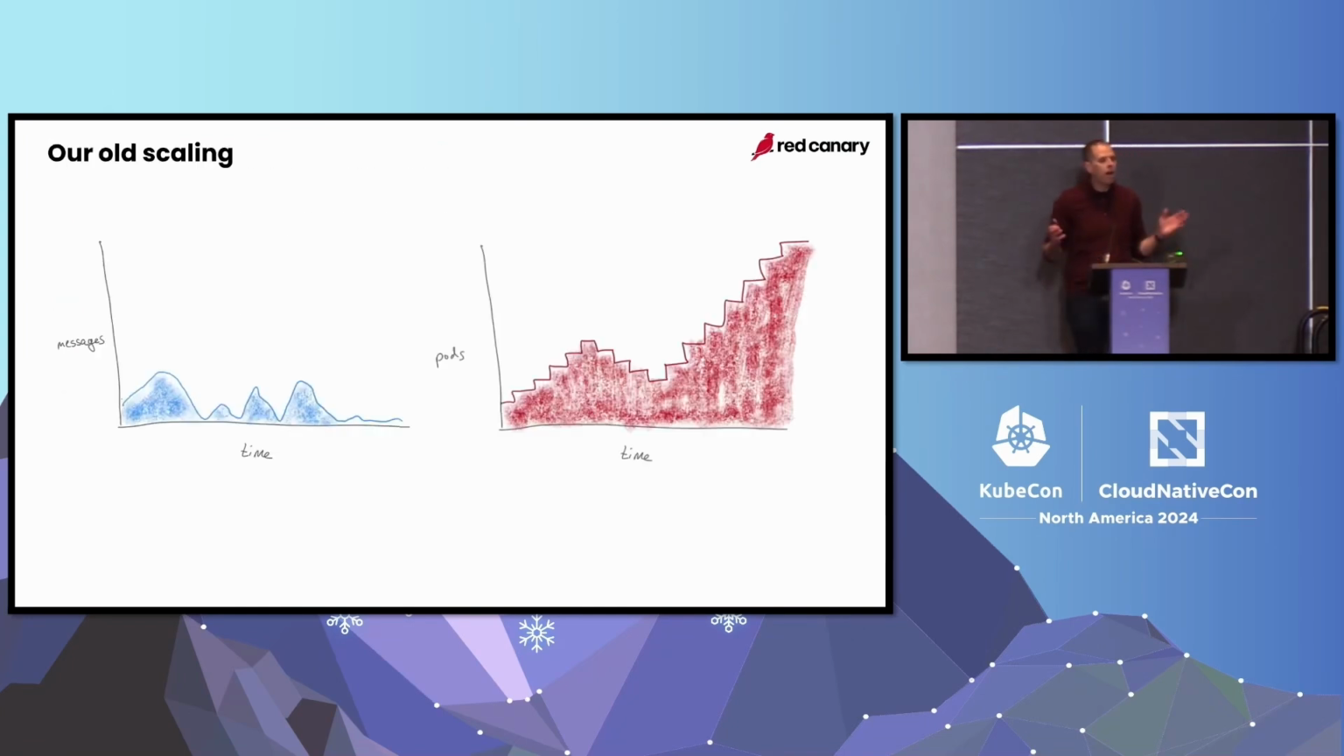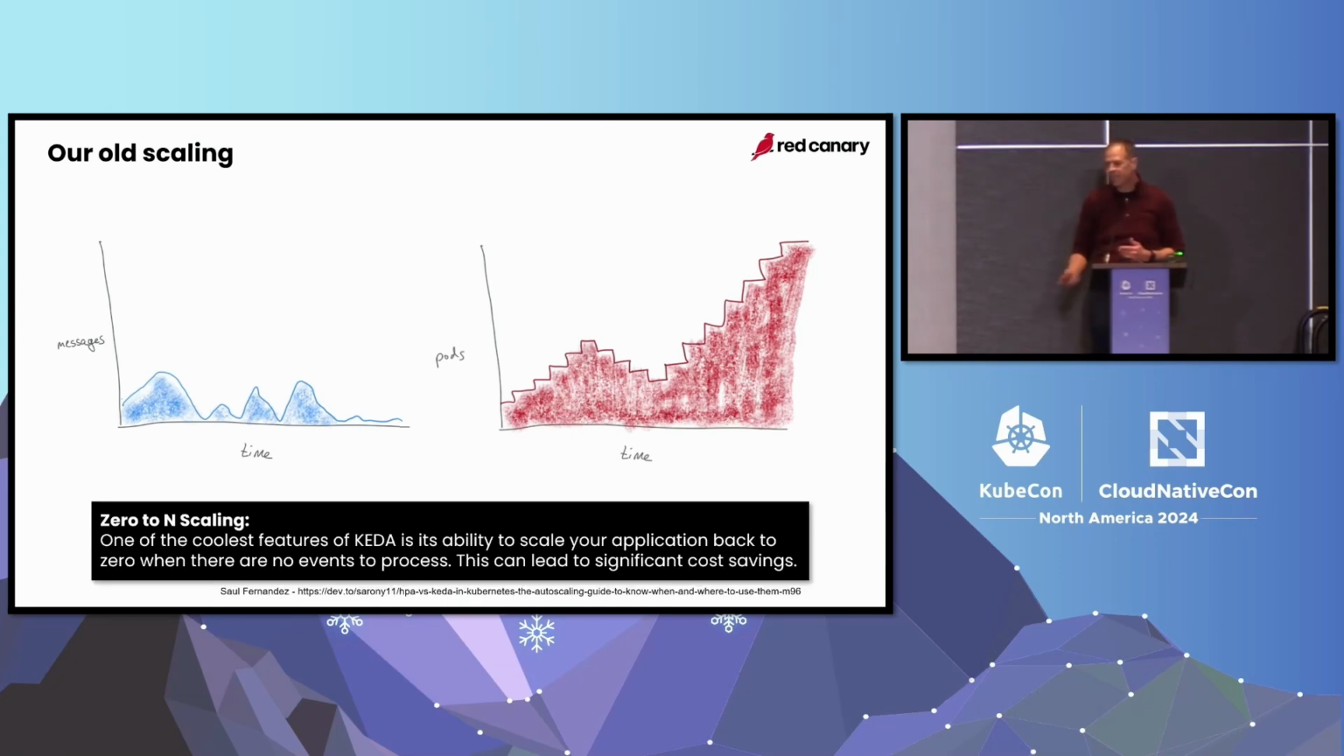So our old autoscaling mechanism, this is an artist's representation of a graph that shows the messages we had coming into our components over time and our autoscaling. The red is the number of pods we have. The problem we had is we scaled really, really slow, and we wanted to save more money by contracting our cluster at the end of the day.